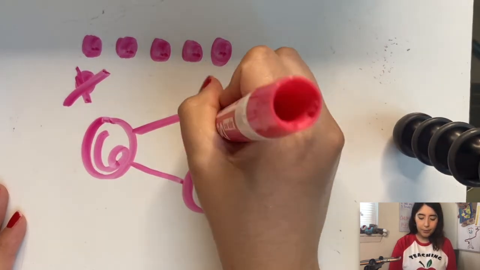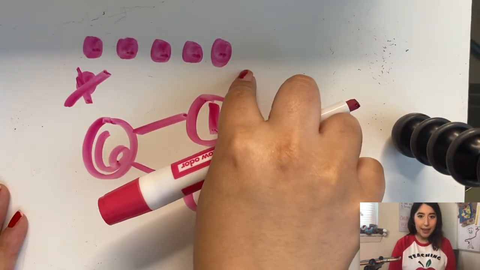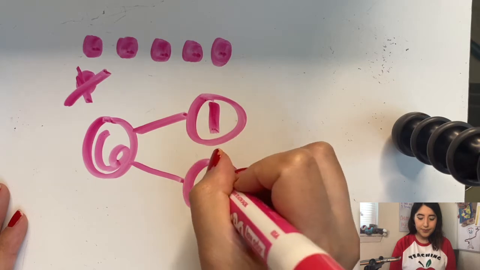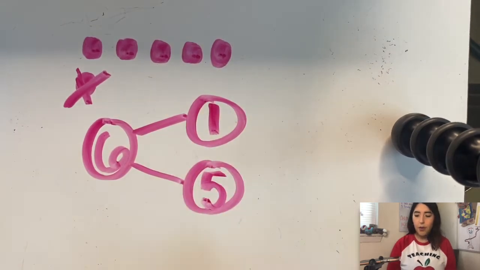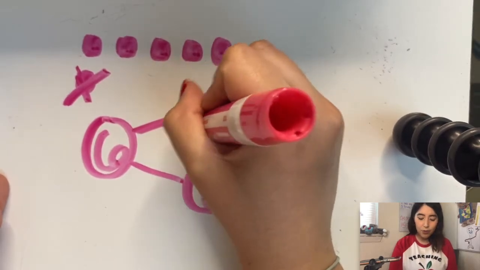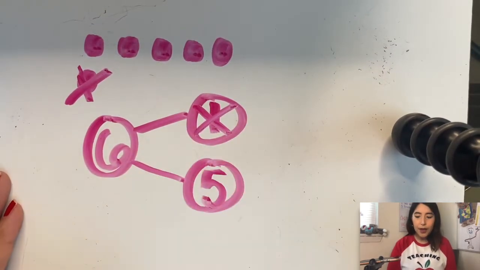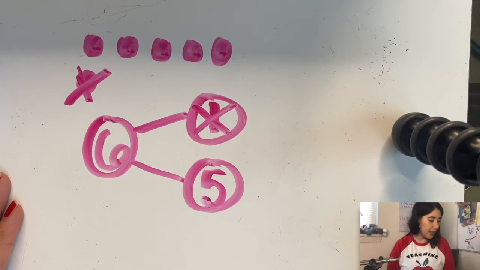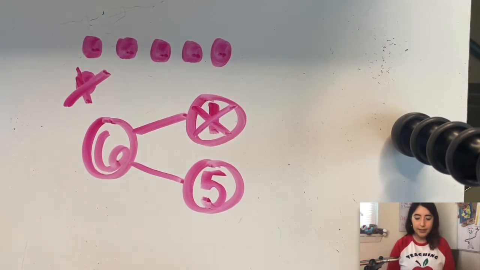I took away 1 and I have how many left? 5. Now, what am I missing in this number bond? Yes, I have to cross out the 1 I took away.